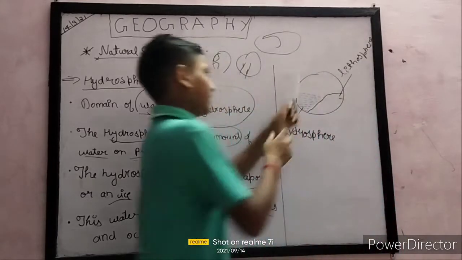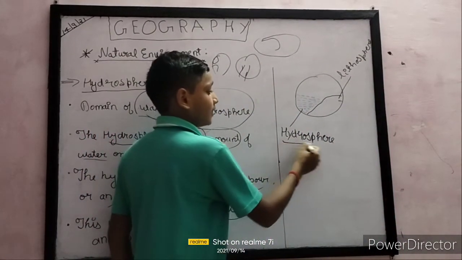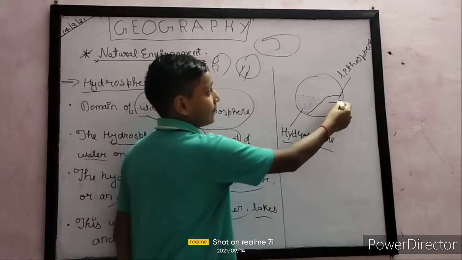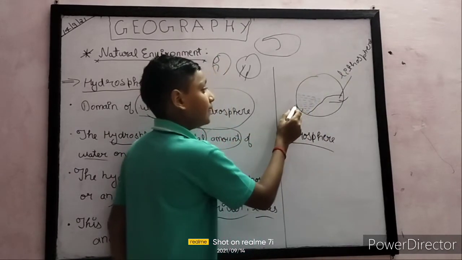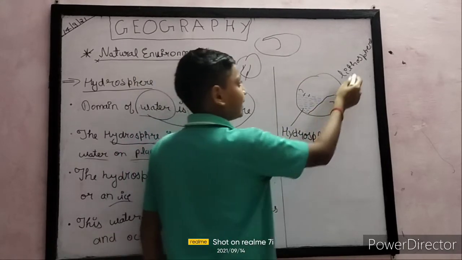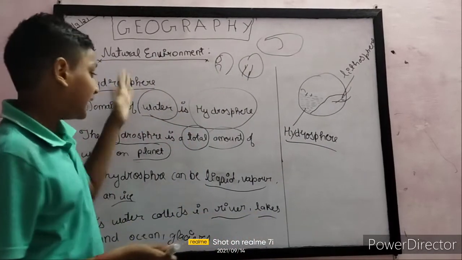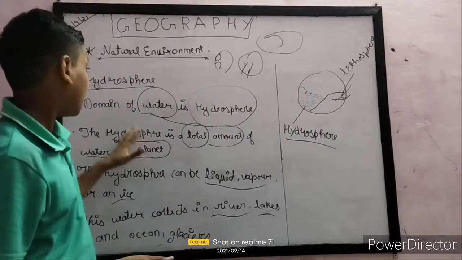Now in this picture you can see that the blue part, the water part, is called hydrosphere, and the land part is called lithosphere. So now I hope you have understood this topic.